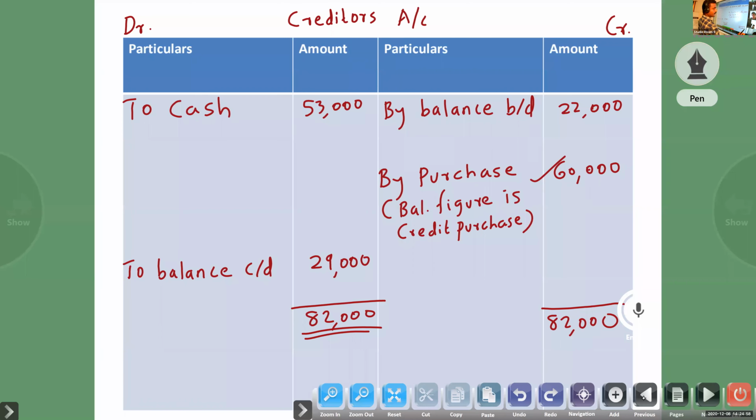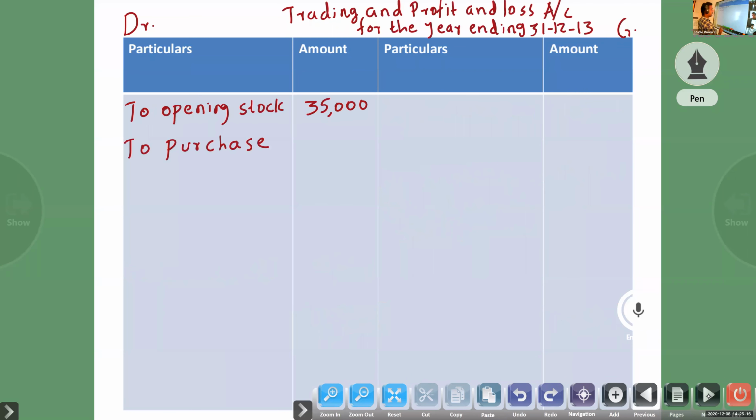Understand, Sharat? Here purchase is not given. If it were a cash purchase, you would get it from the payment side of the cash book. You look at the payment side of the cash book, there is no purchase. So all purchases are credit purchases, so this is 60,000.